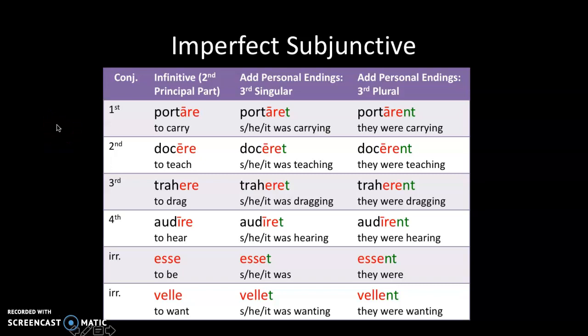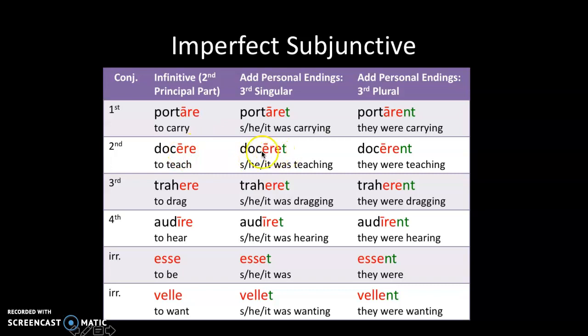For the imperfect subjunctive, all you do is take the infinitive, also known as the second principal part, and add your personal endings. So we're starting off with the infinitive, to carry, throwing a T on there for it to be he, she, it was carrying. Throw an NT in order for it to be they were carrying. And it's translated exactly as our normal imperfect. We'll get to the difference between the imperfect subjunctive and the normal imperfect we learned a long time ago in a moment. But for now, just take a moment and look at these.